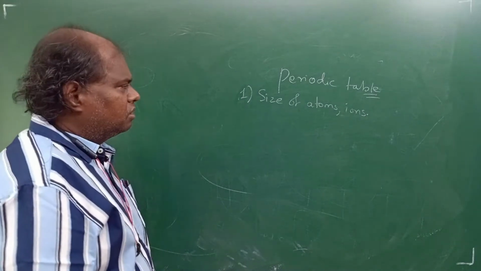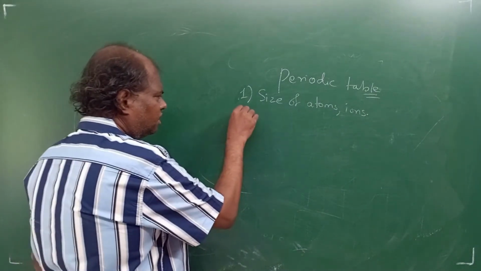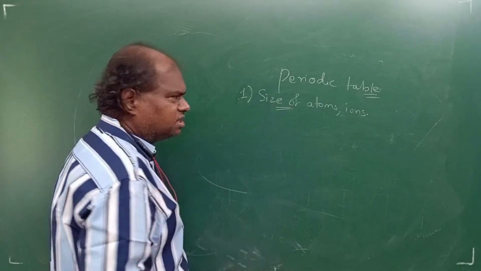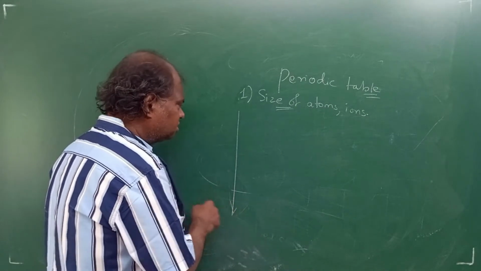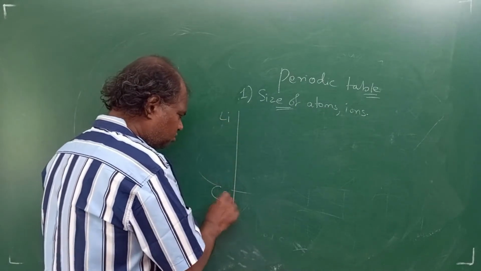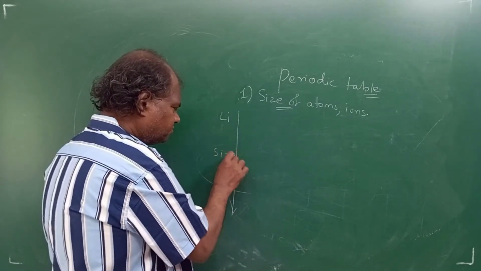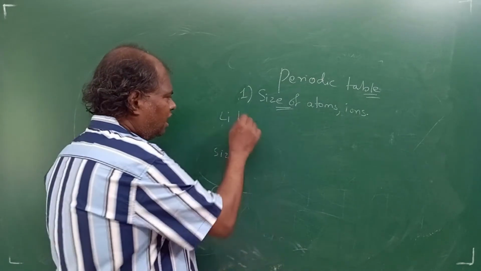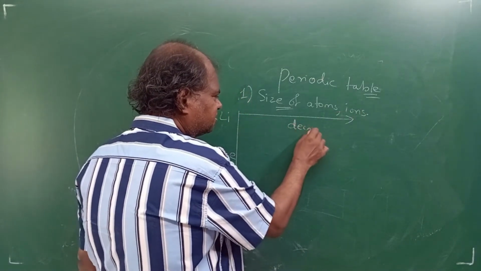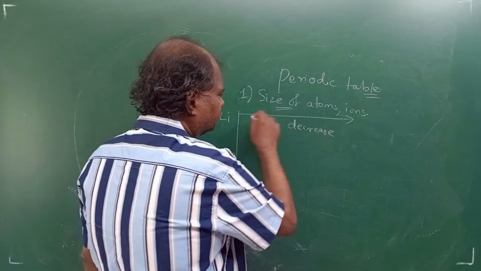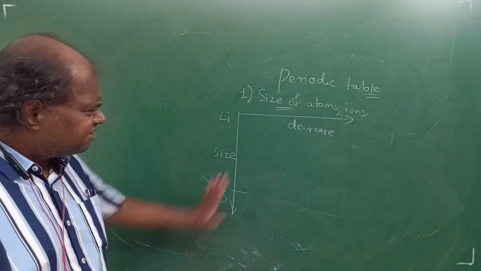Right? Now, students, like down the group. Now, see very carefully. First thing we'll see about size of atoms, right? Down the group, if you go, very important. Like for example, lithium to cesium, you go, right? Okay. Down the group, the size will increase. Agrees? And across the period, if you go across the period, the size will decrease. So here it decreases. If you go down the group, it increases. Correct? This is the general trend.